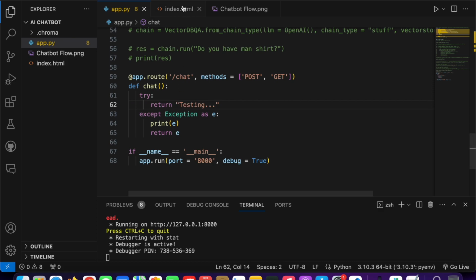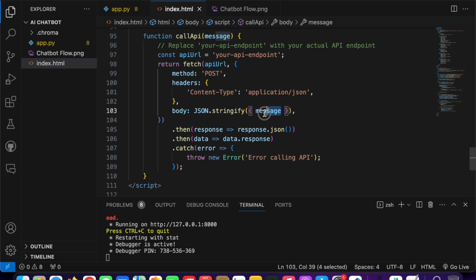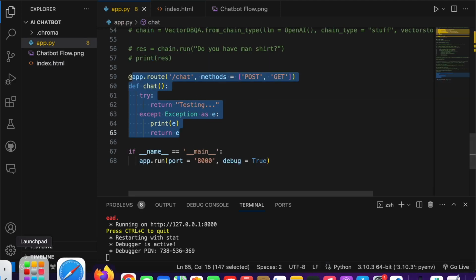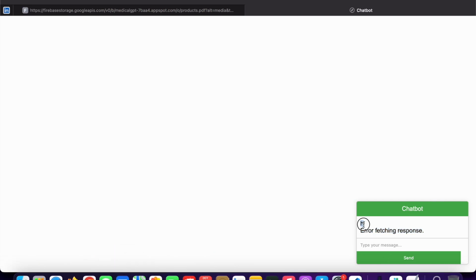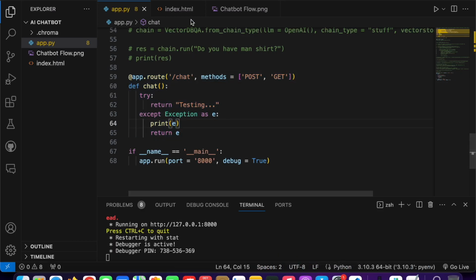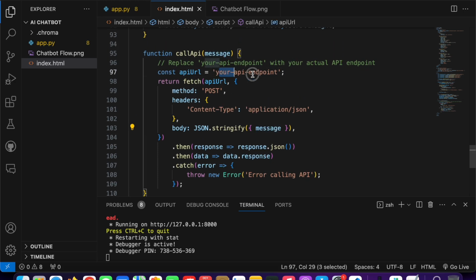Just an example. So first of all, we will figure out how we can send our message from the front end and access that message in our backend. Let's say the user types hi in the front end app, we need to get that message in our backend so that we can process it and send it to our chain, to ChatGPT, to process that input text and give us the relevant answer, and then we send that back to print it here. So to do that, first of all, we need to set our API endpoint here.